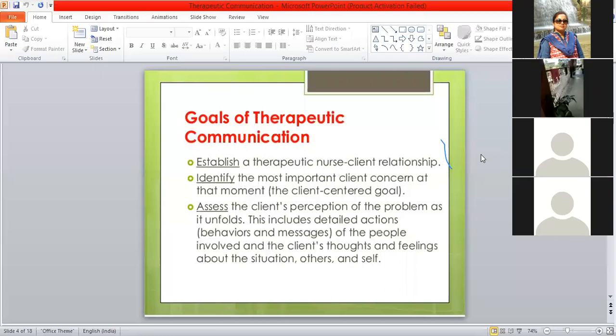So it depends on how a person's perception is towards the problem. And this type of feature is another goal of therapeutic communication. We have to assess the client's perception of the problem as it is involved.